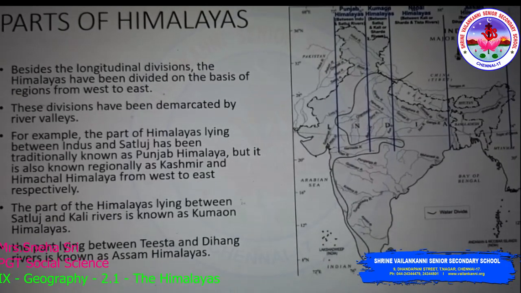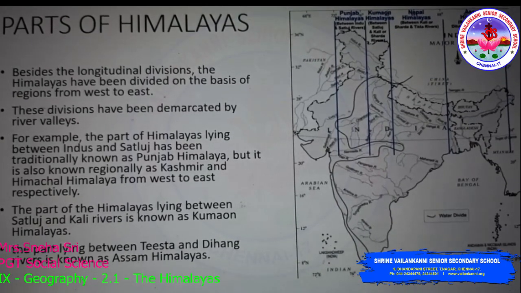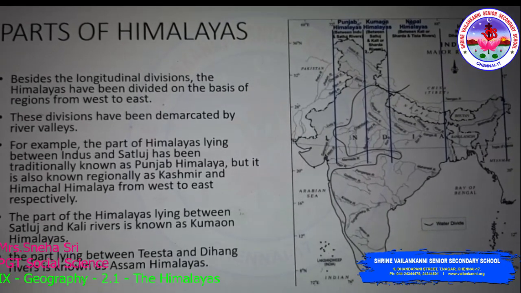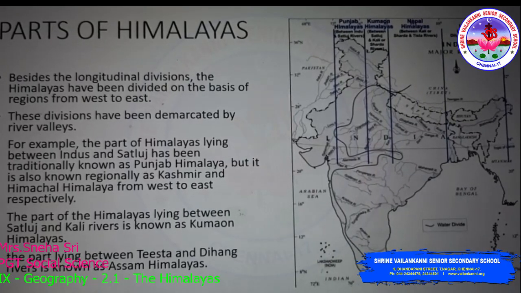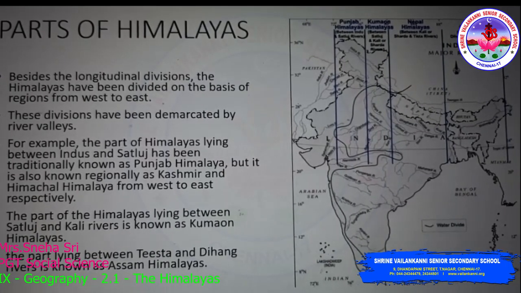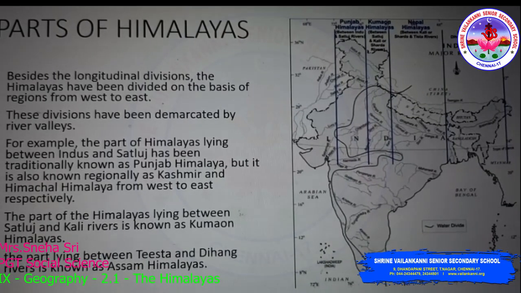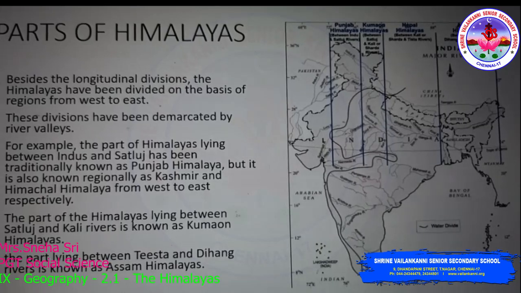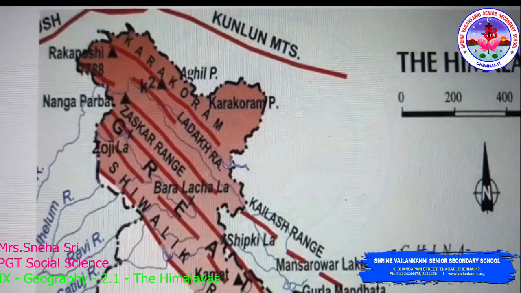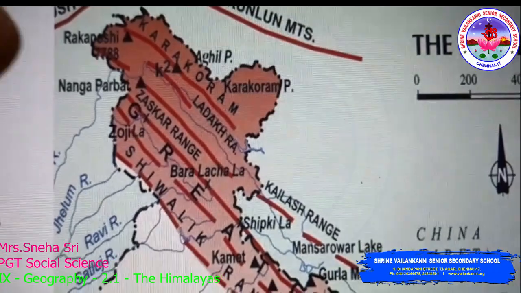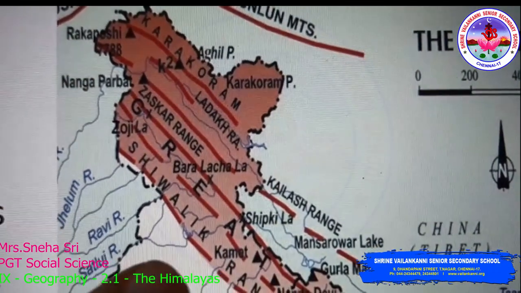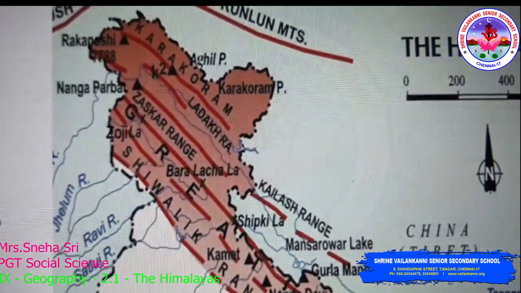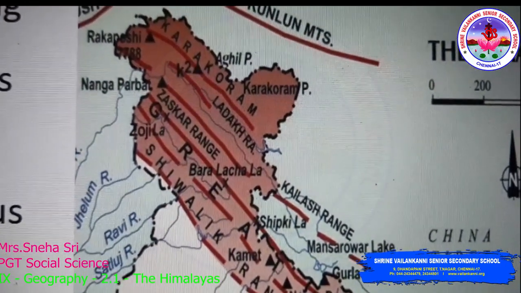For example, the part of Himalayas lying between the river Indus and Satluj has been traditionally called the Punjab Himalayas, but it is also known regionally as Kashmir and Himachal Himalaya when we move from west to east respectively. Just refer to the image. This is river Indus and this is river Satluj. So this part of Himalayas is called the Punjab Himalayas.